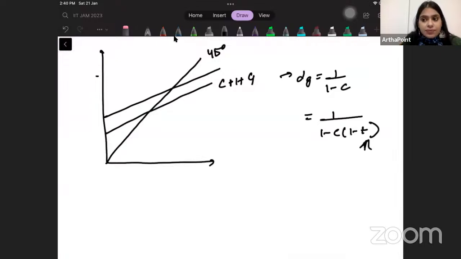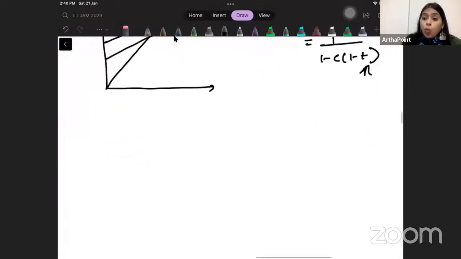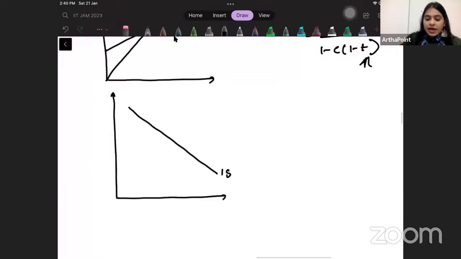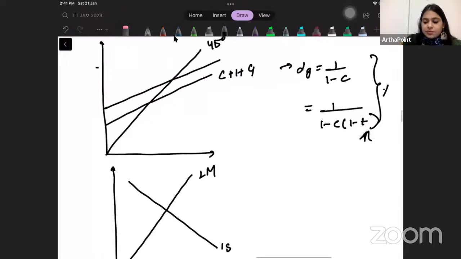ये multiplier तब तक है जब तक AS AD का concept launch नहीं हुआ. Till I am just working with the goods market. But once I have created an IS curve from this goods market and I have connected this to the LM curve, then this is not the multiplier.